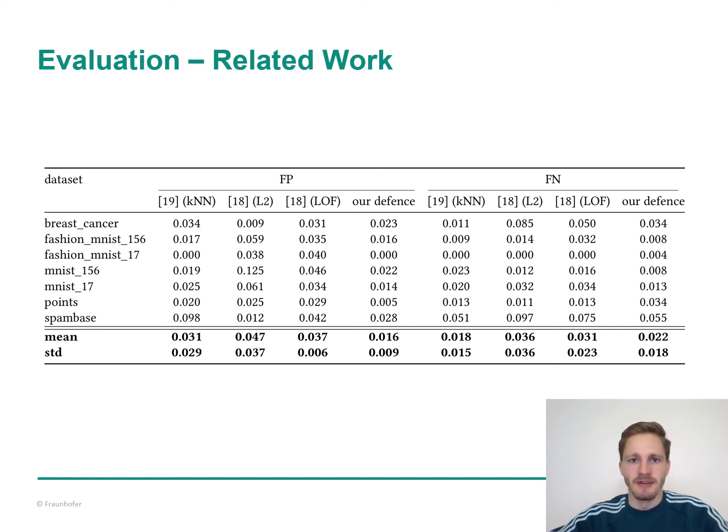The table here shows that our proposed defense obtains significantly lower false positive rates and false negative rates. The mean row shows mostly 50% lower false positive, false negative rates for our defense, often even more, and you can see that our algorithm performs especially well for high dimensional data, such as image data from Fashion MNIST or MNIST datasets.